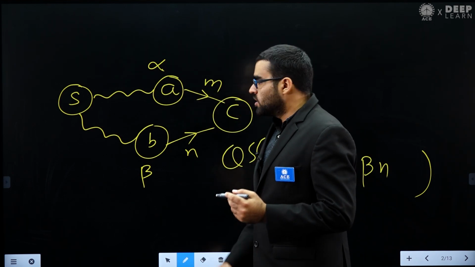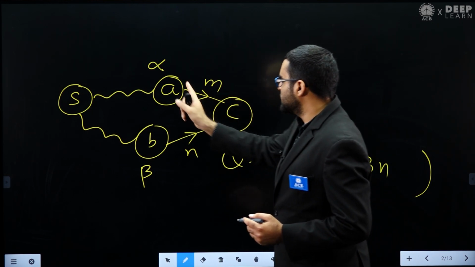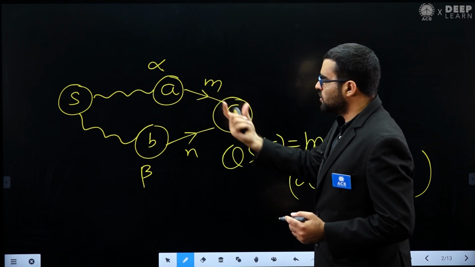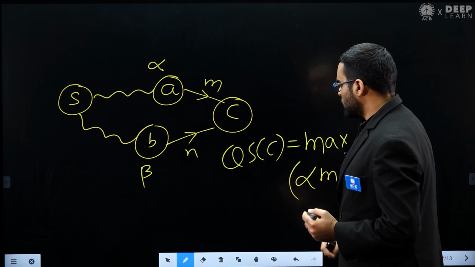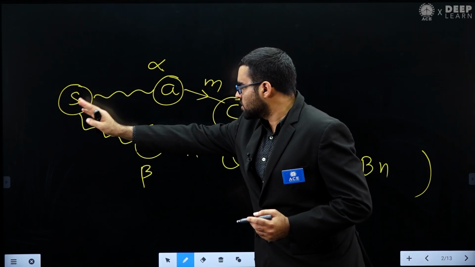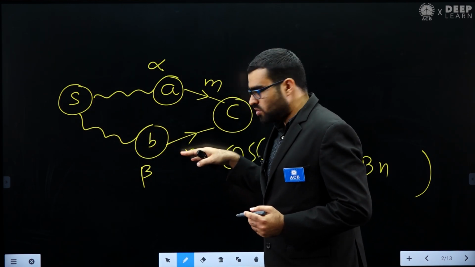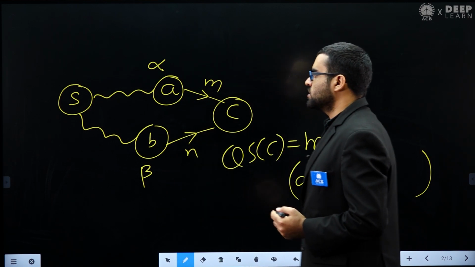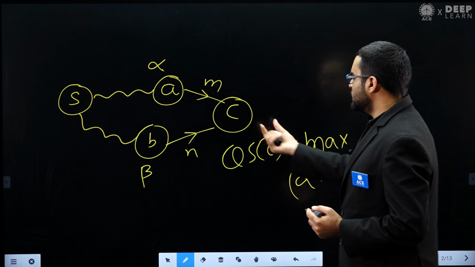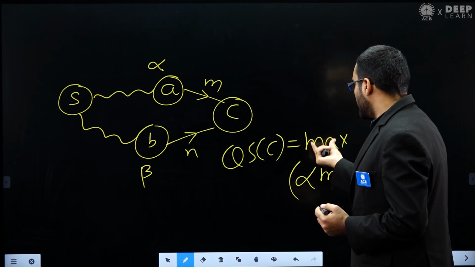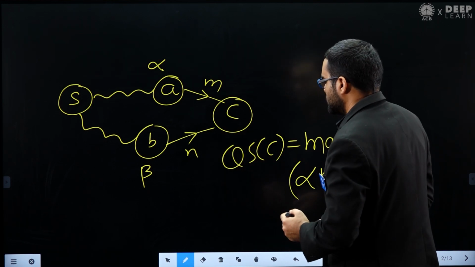So if I take the path through A, the quality score will be alpha multiplied by m. And if I take the path through vertex B, the quality score will be beta multiplied by n. So finally the quality score of C will be the maximum of these two values. This is the logic behind this question.